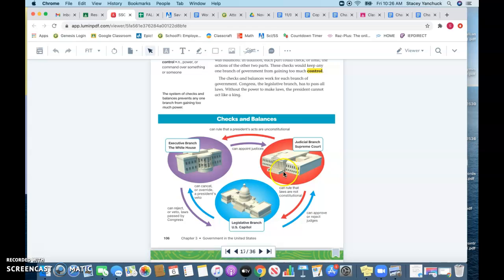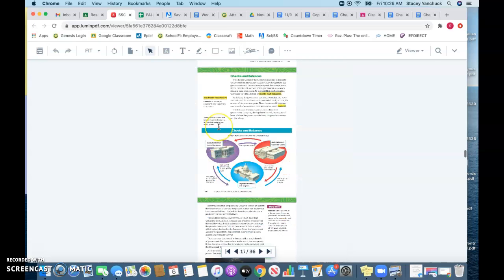The legislative branch right here can reject or approve judges, such as our 9 Supreme Court justices, or they can cancel or override any president's veto. So if the president says, absolutely not, I don't think so, they can say, yes, we want to do this anyway. But that judicial branch is there to say if it's constitutional or not.